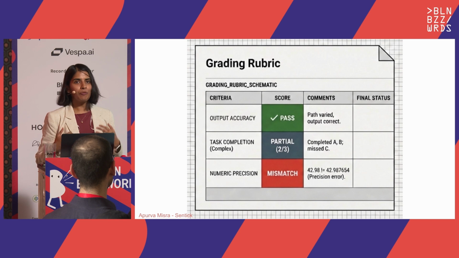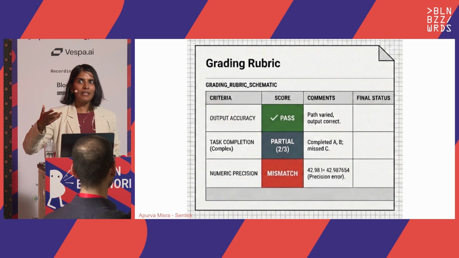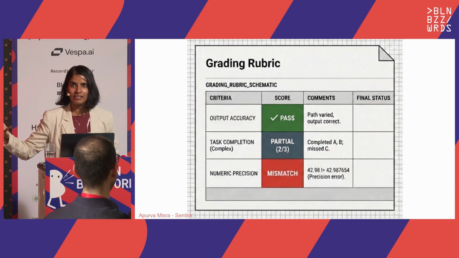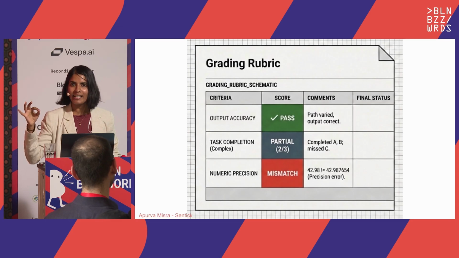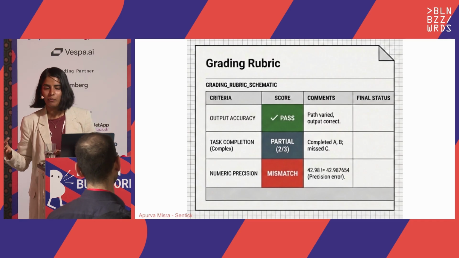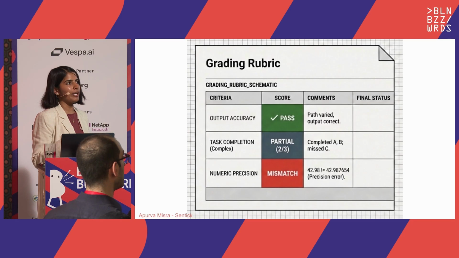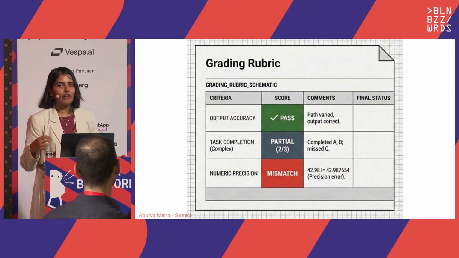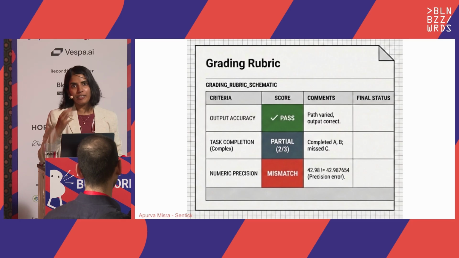Even if you build the evaluation suite, you should be calling the same query like 5 times and seeing. So there is this pass at k. You have to figure out what that number is. Are they okay with that number? Because if you run it once, it'll give you the right answer. If you run it the second time, it'll give you the wrong answer. So you have to figure out what is okay. If it is a success 4 out of 5 times, that's good for you.